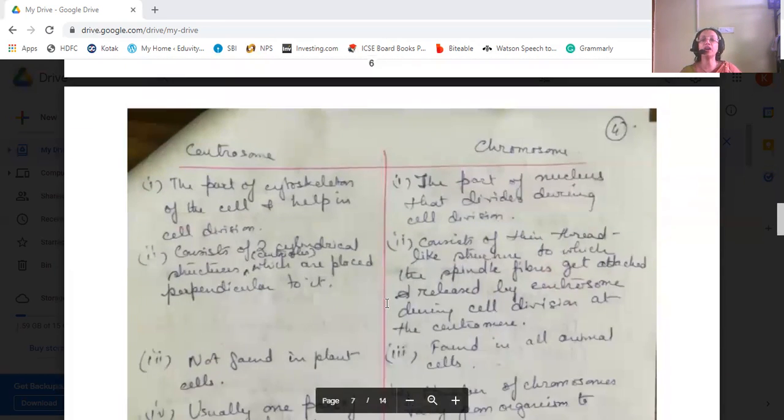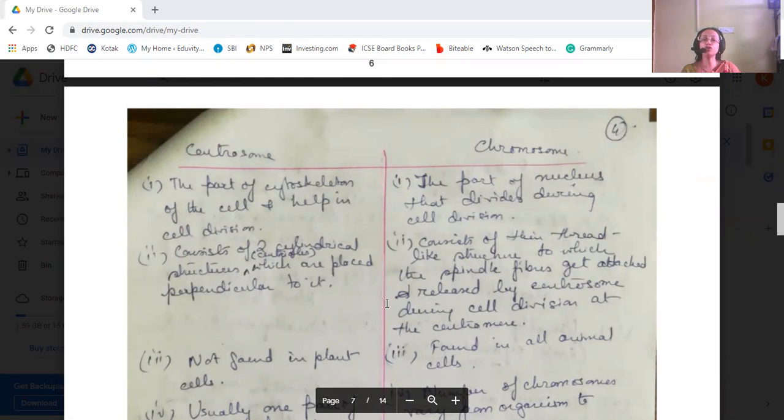Next, we come to the difference between centrosome and chromosome. Centrosome is a part of the cytoskeleton of a cell and it helps in cell division, whereas chromosome is a part of the nucleus that divides during cell division.